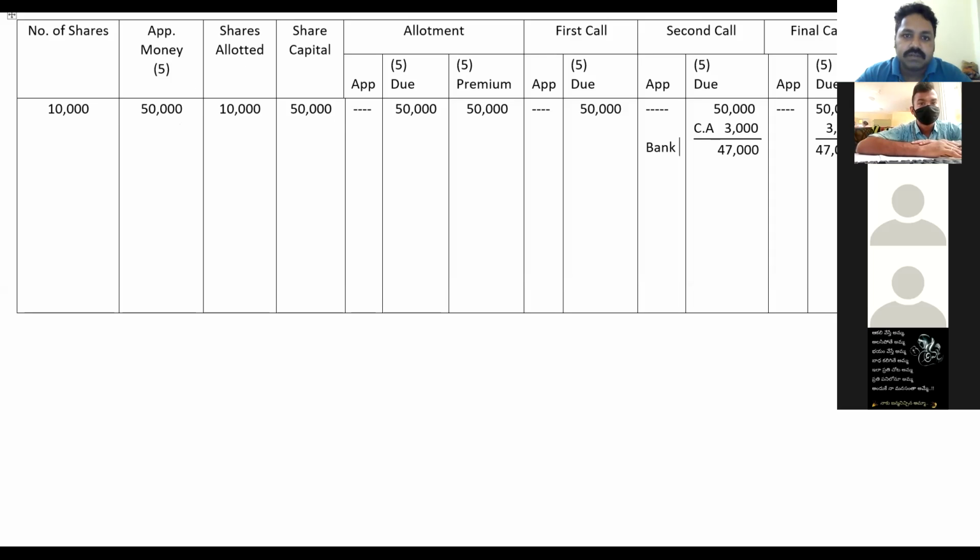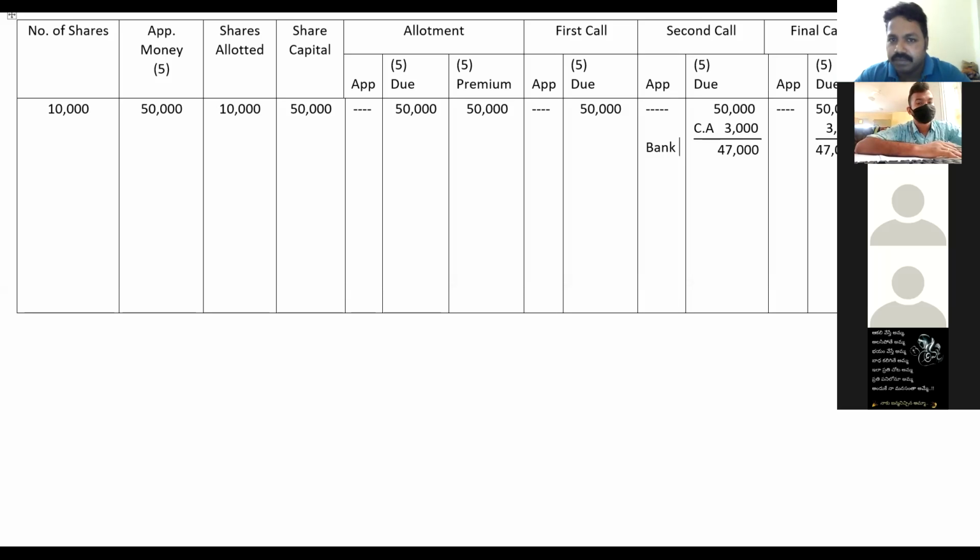Next one is, what is the due amount in the allotment? How much is the due amount in the allotment? First we have to show the due amount. Share allotment account debit to share capital. But premium is also there, no? It's an income for us. So share allotment account debit to share capital account, credit to security premium reserve.